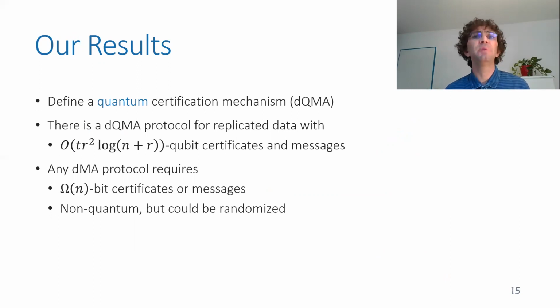So if you think of the data as being very large, much more than the number of terminals or the distances between them, you get logarithmic size certificates. And finally, we show that you cannot do the same in the non-quantum setting. In the classical setting, even if you use randomization, either the certificates or messages have to have at least linear size.